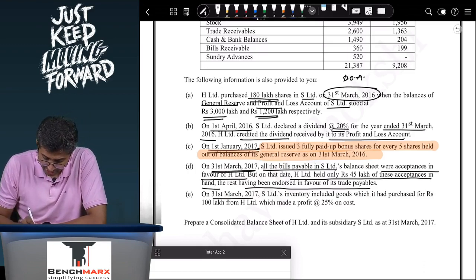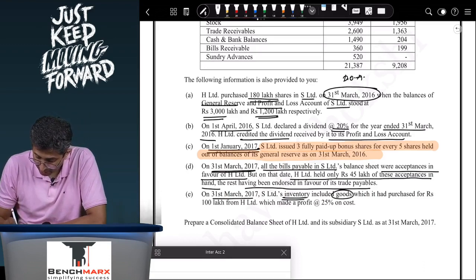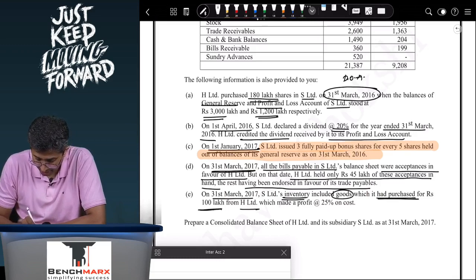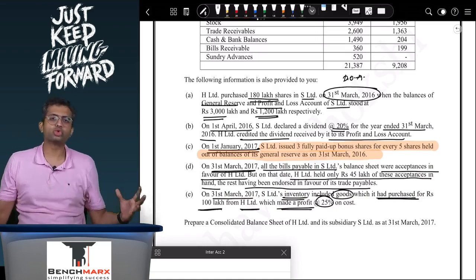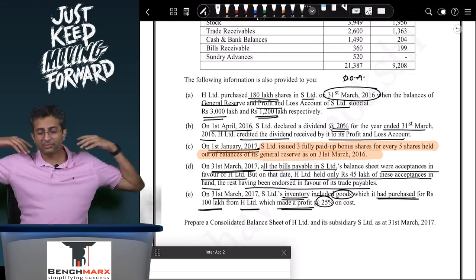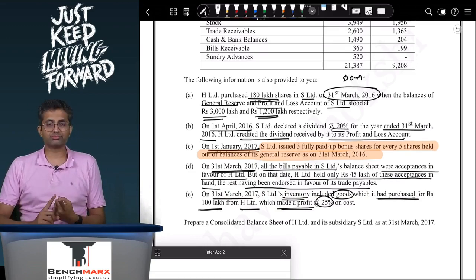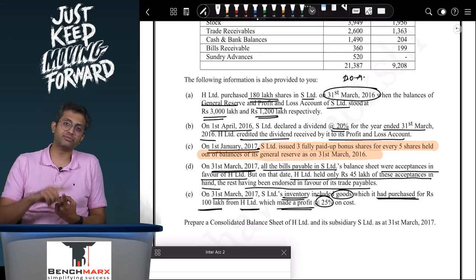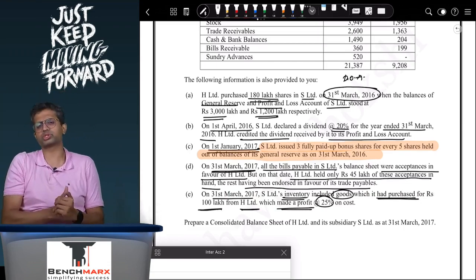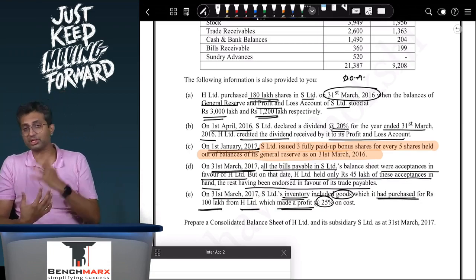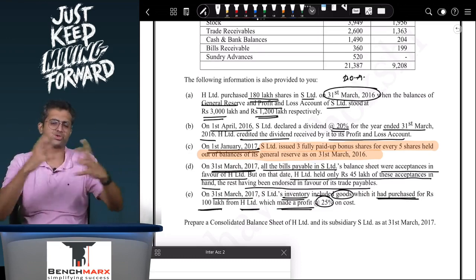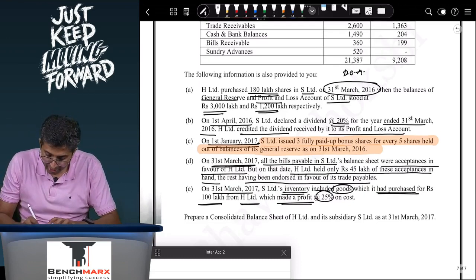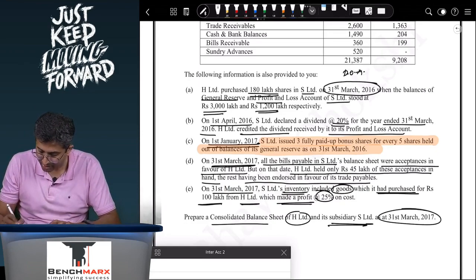And lastly, on 31st March 17, S's inventory included goods which it had purchased for rupees 100 lakhs from H, on which they made a profit of 25% on cost. So this is an upstream or downstream adjustment. So if I look at just these two questions, almost all the major variety gets covered. Your adjustments over here, upstream or downstream inventory adjustment is covered, dividend is covered. In the last question, you had fair value adjustment which was covered. Then you have bonus which gets covered over here, dividend. So between these two, it's very likely that if a consolidation question comes, it will be a mix and match of these adjustments. Prepare a consolidated balance sheet of H and its subsidiary S on 31st March 17.